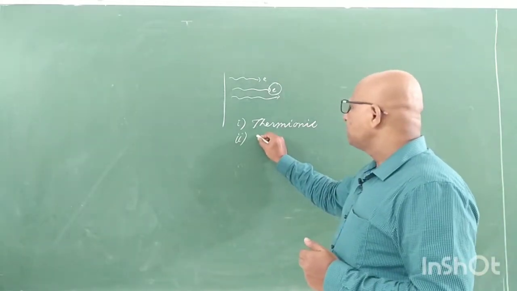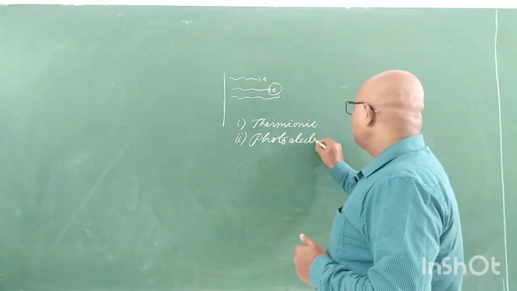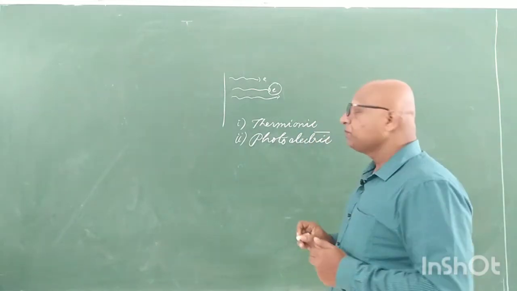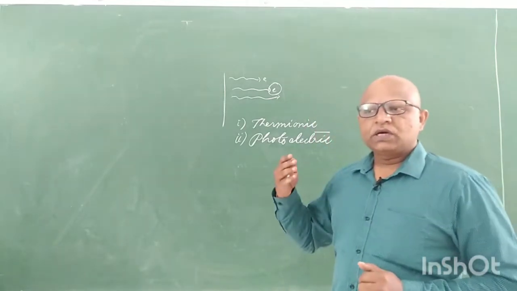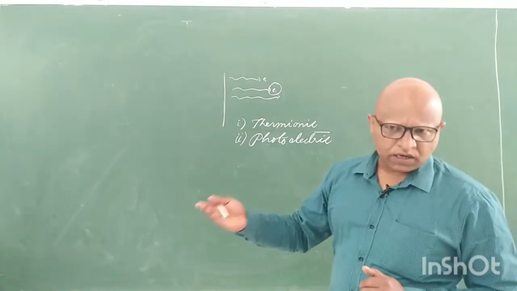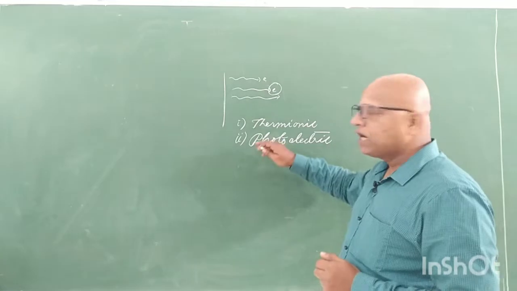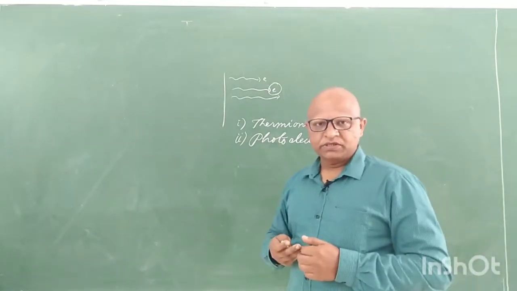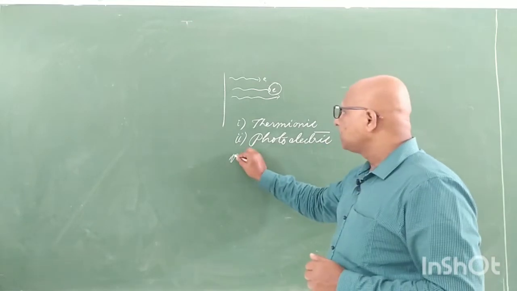And the next one is photoelectric emission. Photoelectric emission is a process in which, when light of a certain frequency, maybe ultraviolet or visible, falls over certain metal surfaces, electrons are ejected from the surface. This is the photoelectric effect.